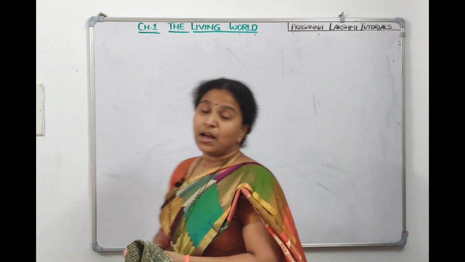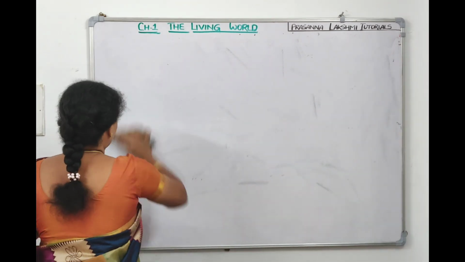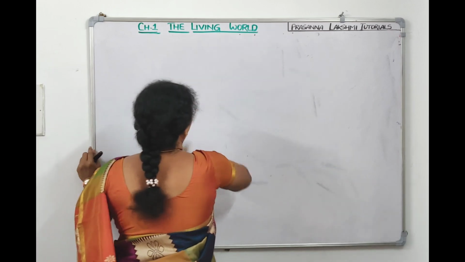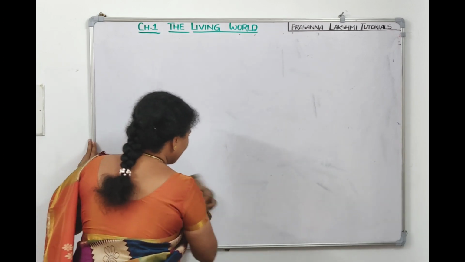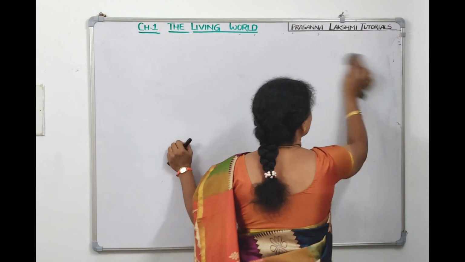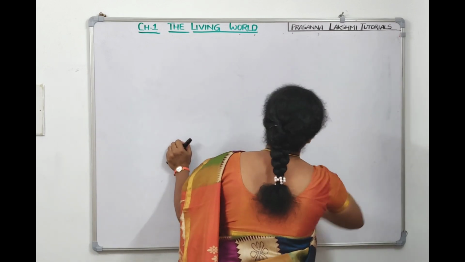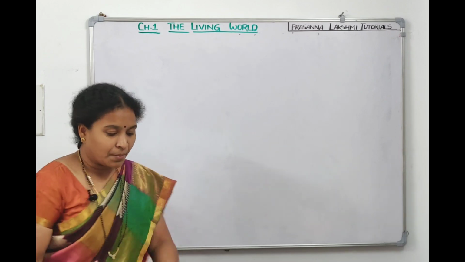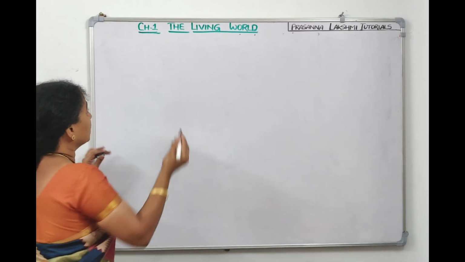Now, on the earth, how many types of organisms are there? Did the scientists count them? Did they record them? Did they name them? Did they identify the similarities and dissimilarities? All that we are going to see now. So our next topic is diversity in the living world.